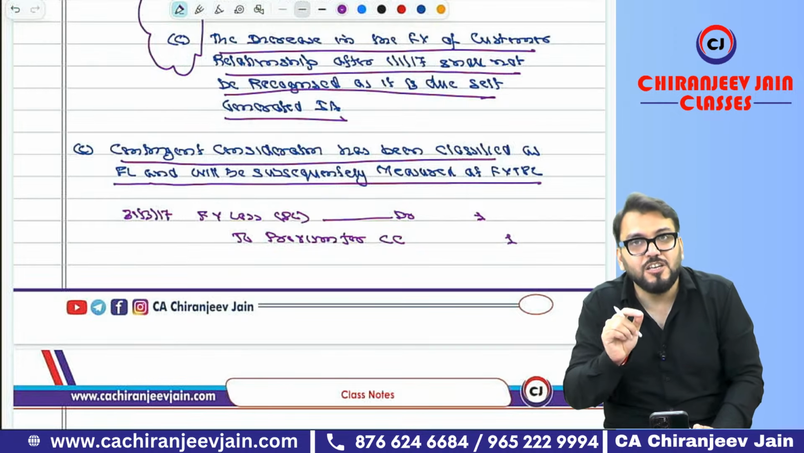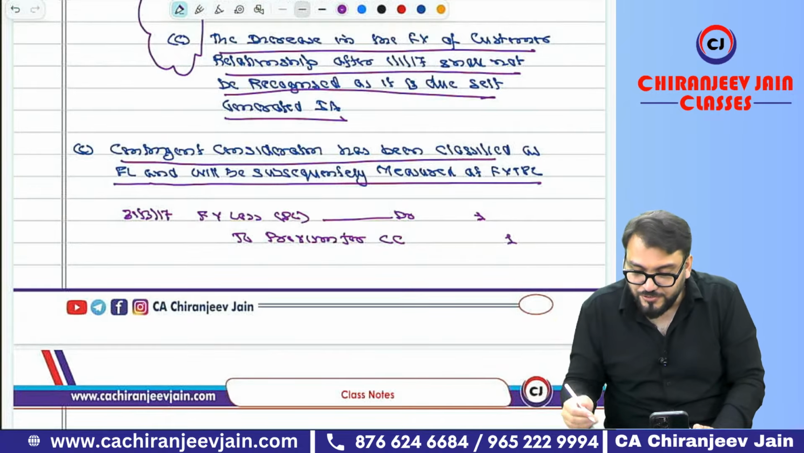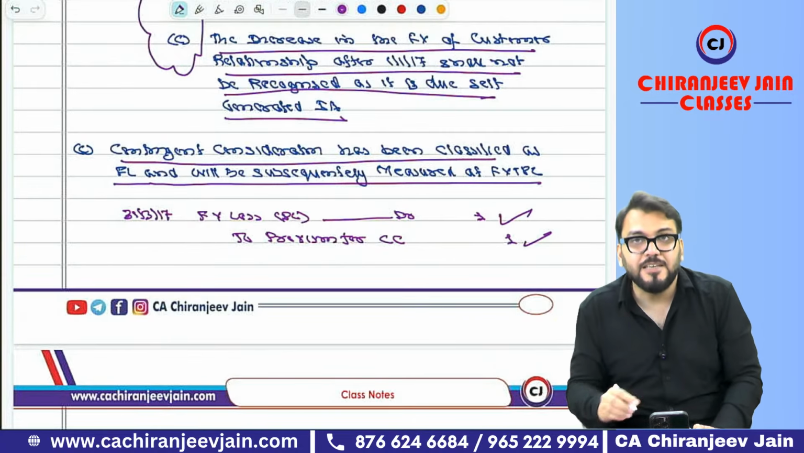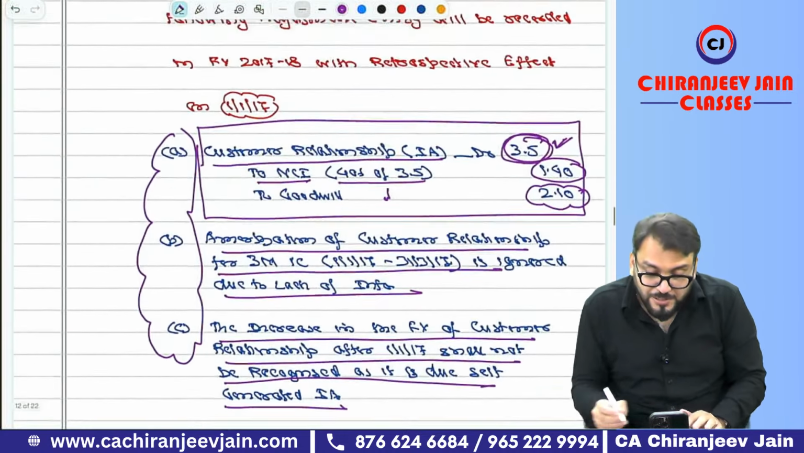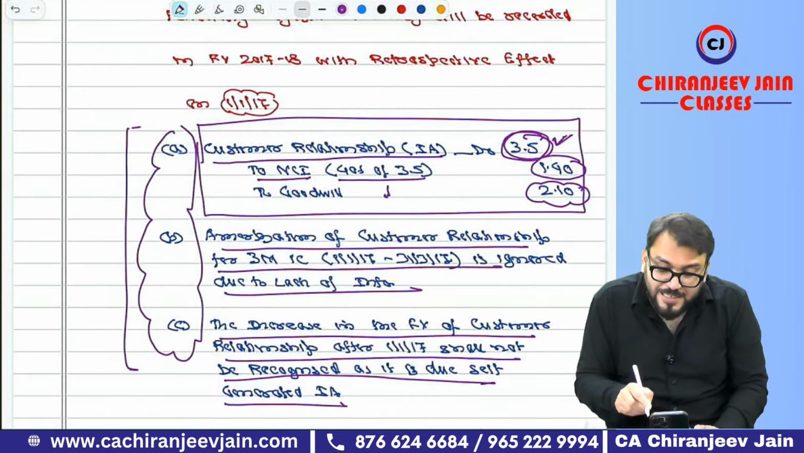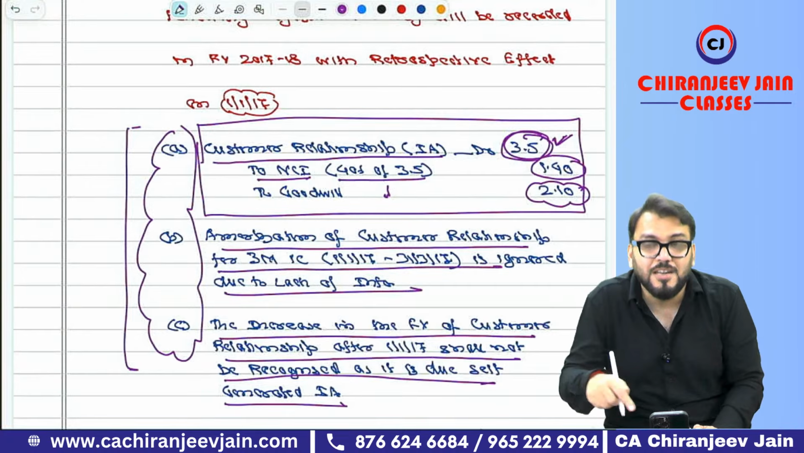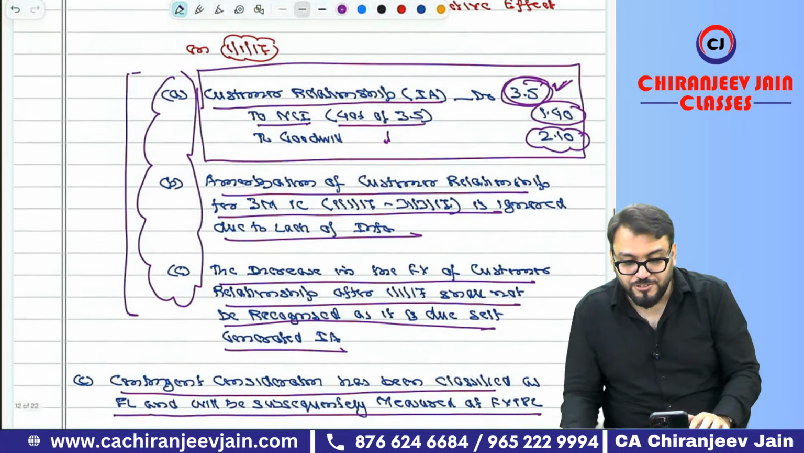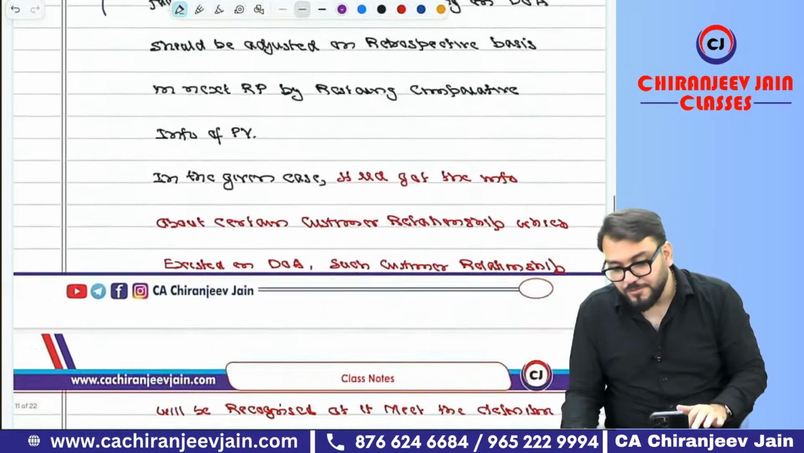We will pass one journal entry: fair value loss transferred to P&L, to provision for contingent consideration of 1 crore, and that will be debited. Means this journal entry will be done on 31st March 2017. But this journal entry will be done in the next financial year and will be adjusted on a retrospective basis. On a retrospective basis. Understood? Have you understood? Now all points, you have understood or not, just let me know.